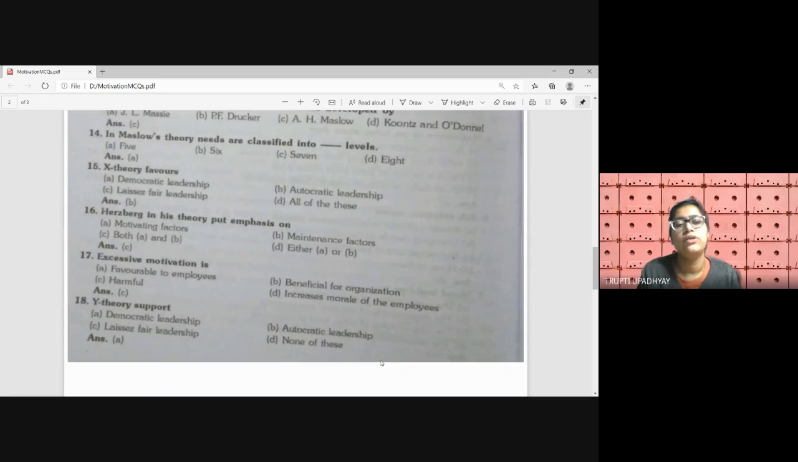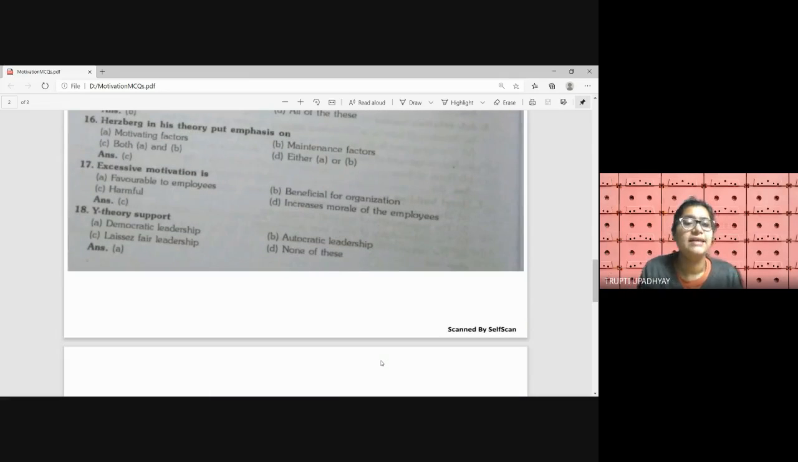So obviously in X theory, democratic will not be there. Autocratic leadership style will be used by the manager. B. Next question. Herzberg in his theory puts emphasis on: A. Motivating factors, B. Maintenance factors, C. Both A and B, D. Either A or B. Obviously, Herzberg talked about both kinds of factors: motivating factors which increase the satisfaction of the employees, and also the hygiene factors or maintenance factors. We call the other name of hygiene factor maintenance factors. So he has talked about both things. So that's why the answer is C.